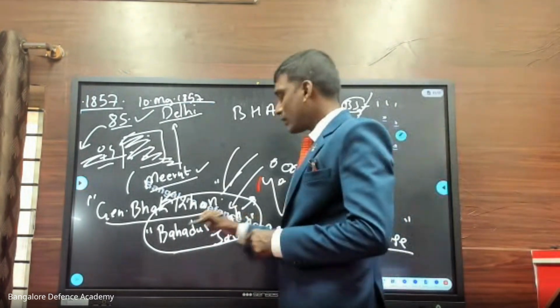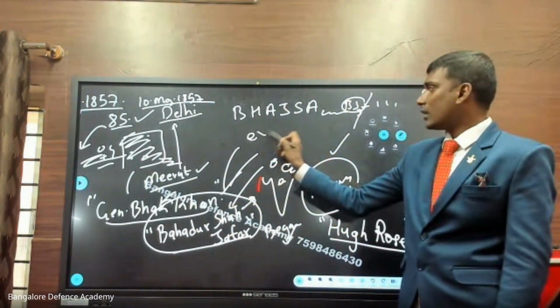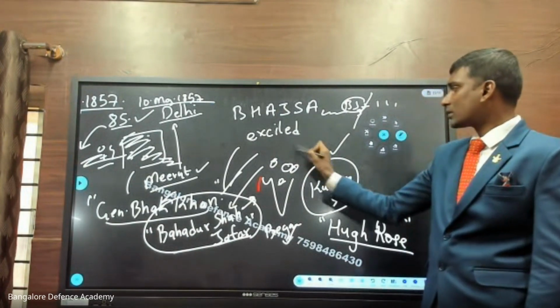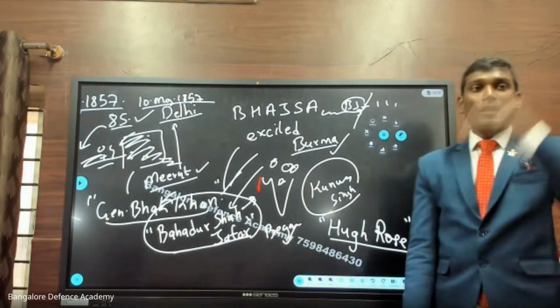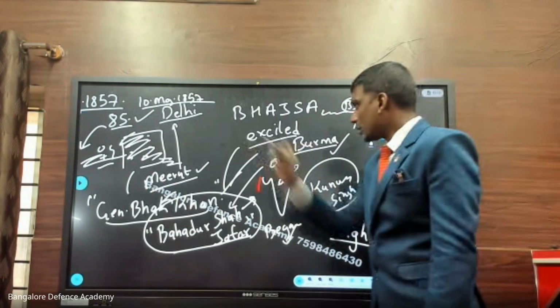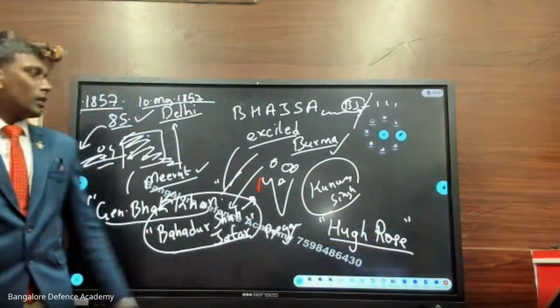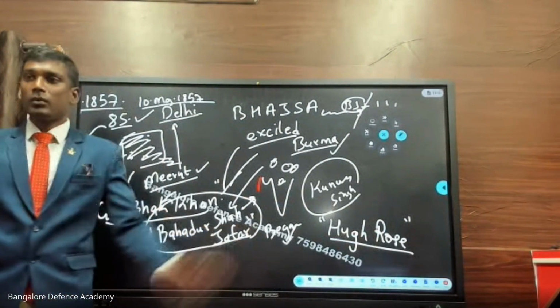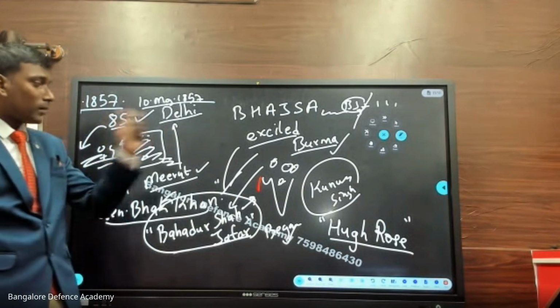Now next, when Bahadur Shah Zafar was arrested, he was exiled to Burma. So what does it mean? He was sent to Burma. He was sent to Burma. Okay. So why am I using this word? Because a few classes before the last examination, I had told the story of Bahadur Shah. He was arrested and sent to Burma. I used this word: he was arrested and sent to Burma.